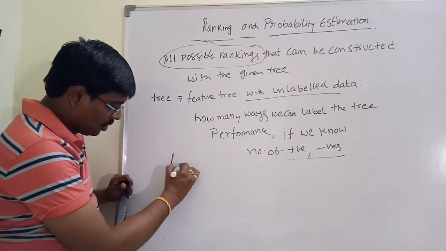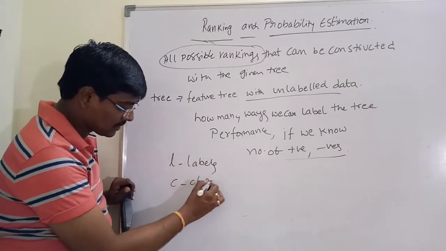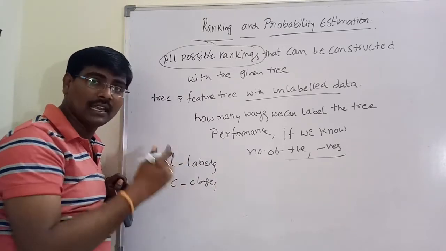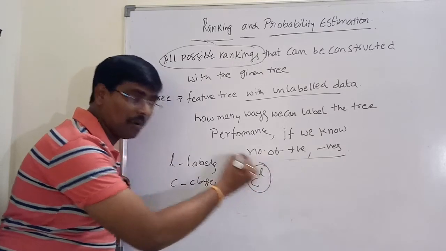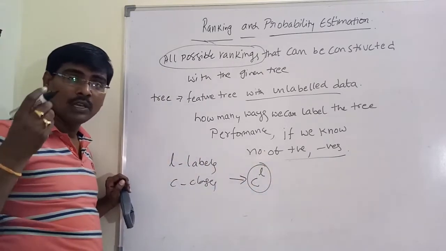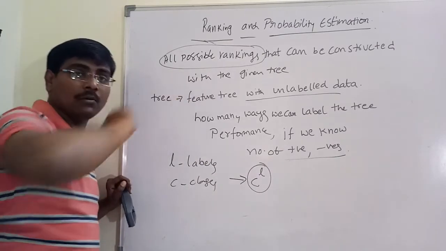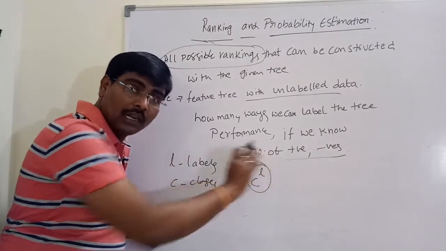For example, we have L leaves and C classes. Then we have C power L possible ways of labeling. For example, in the previous example, the last level contains 4 leaves.